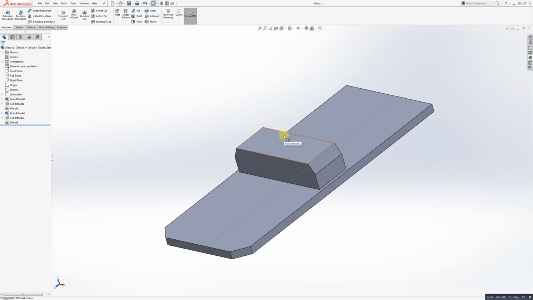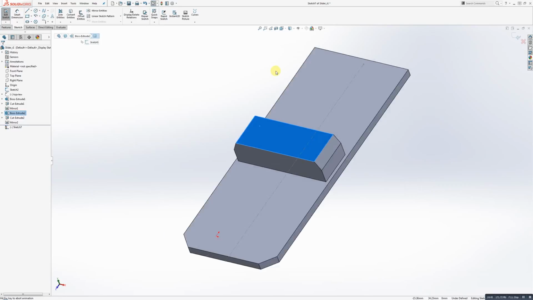Okay, so I'm going to actually do this arrow in a very specific way. I'm going to right click on this top surface and make a sketch on the surface of the model itself. If this blows your mind, follow along. You can create sketches on faces or surfaces. They don't need to be on planes all the time. So let's just fire that off and take a look at how it goes.